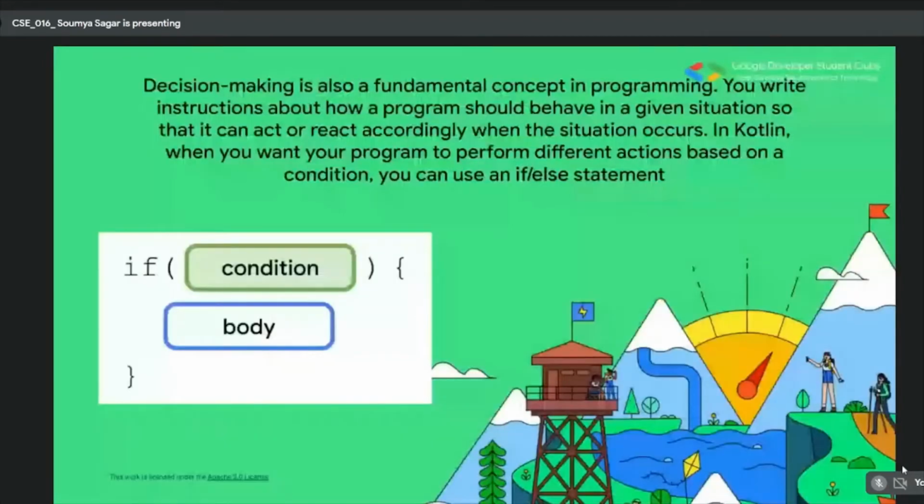This thing that I explained to you is basically called the decision making concept in terms of programming.